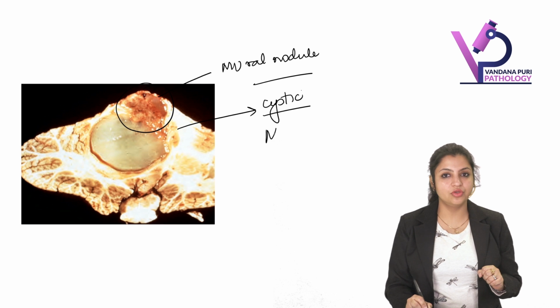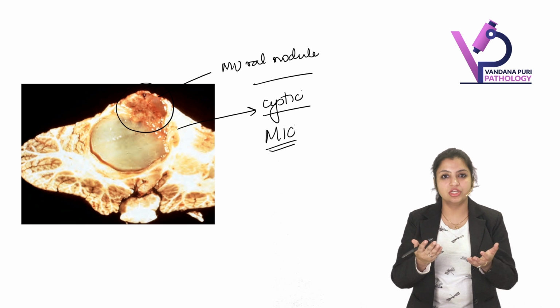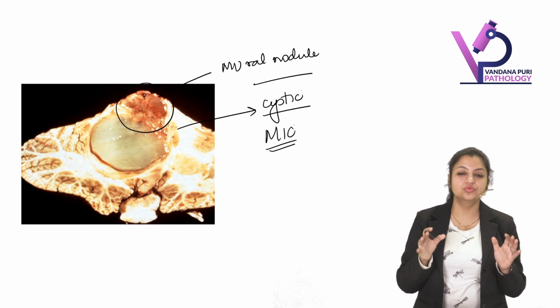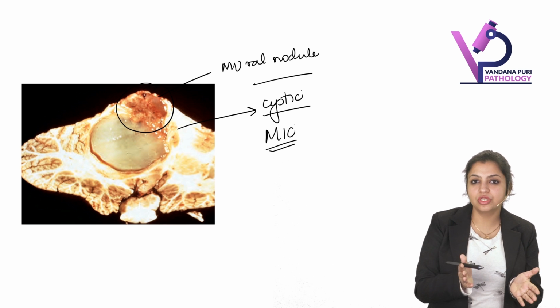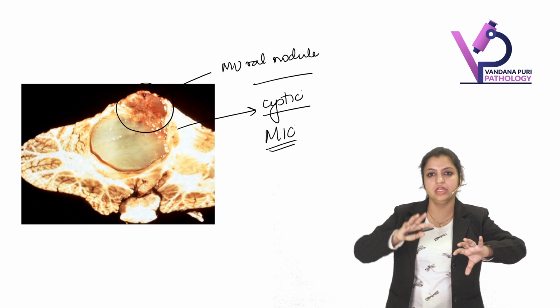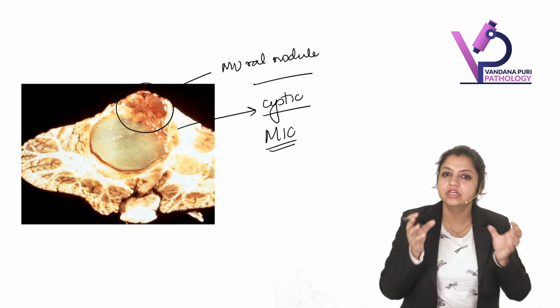Now let's see what you are going to see on microscopy. Microscopy is just depictive of what you see in the gross. It shows you two types of areas, hypocellular and hypercellular areas. Also, it shows lots of cysts.